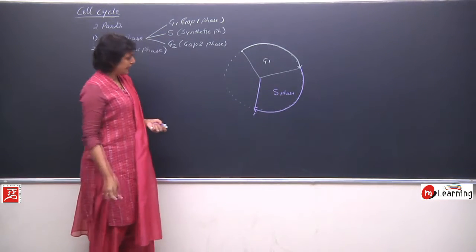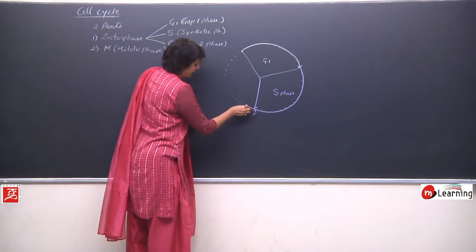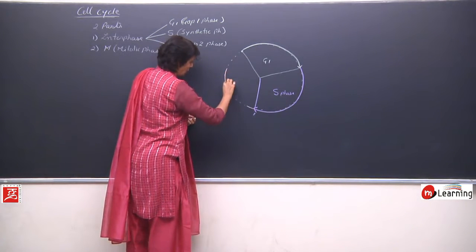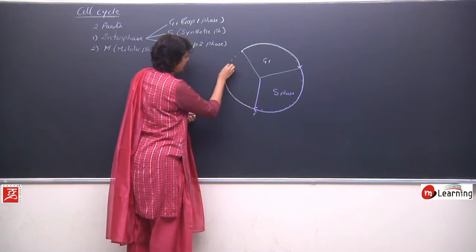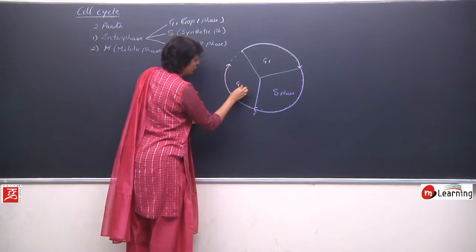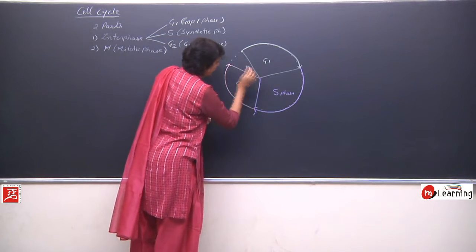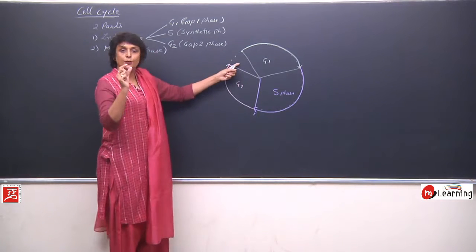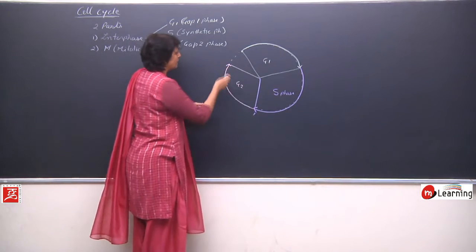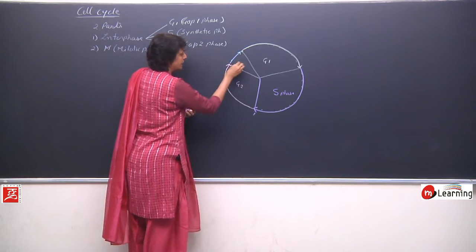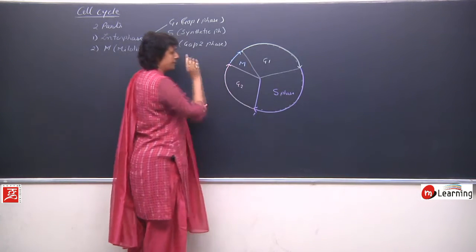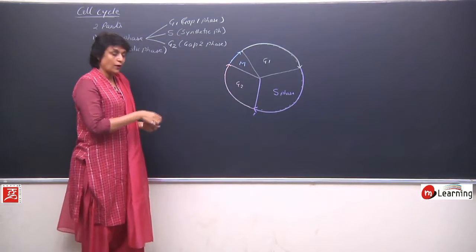After this the cell will enter the gap 2. That is, this would be G2 phase, and the shorter duration period, only this much part, is when the cell is actually going to divide. So this is M phase. So this is how we are talking of.